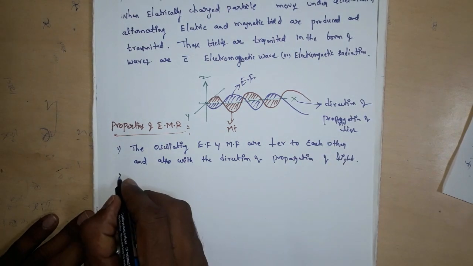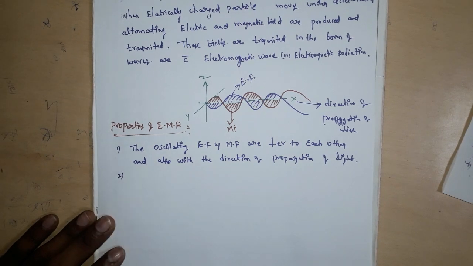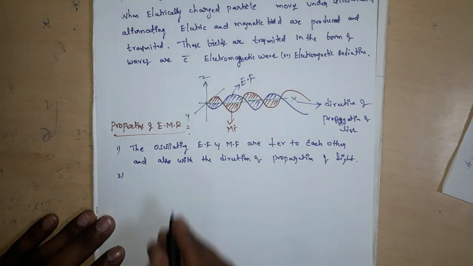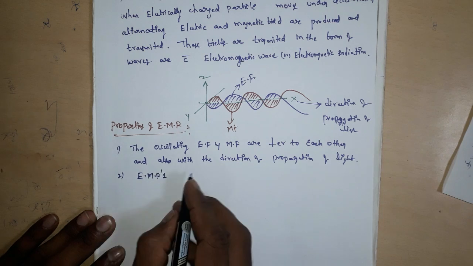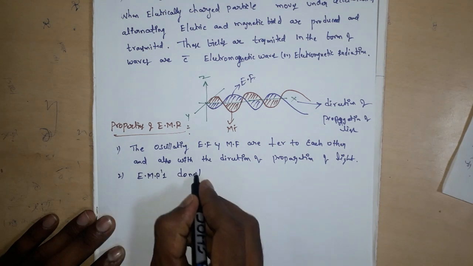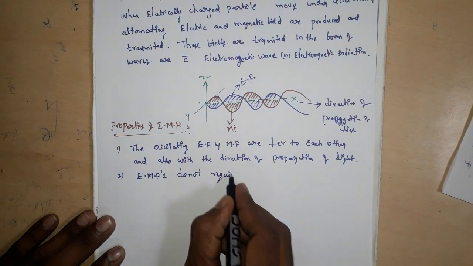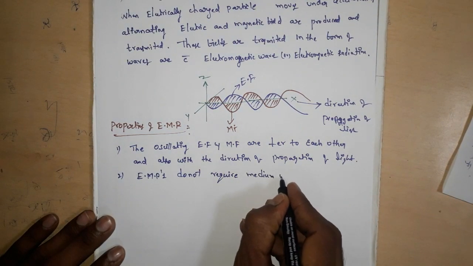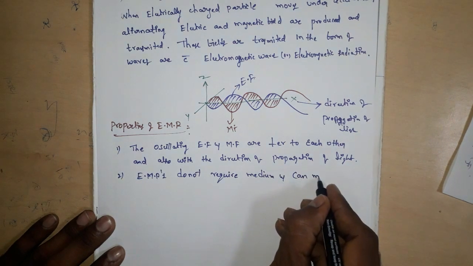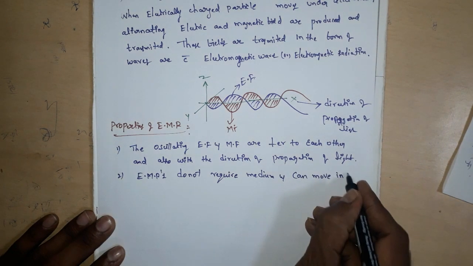Okay, second property: electromagnetic radiations do not require a medium and can move in vacuum.